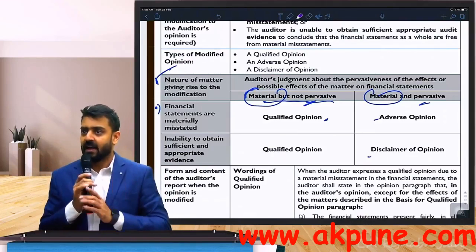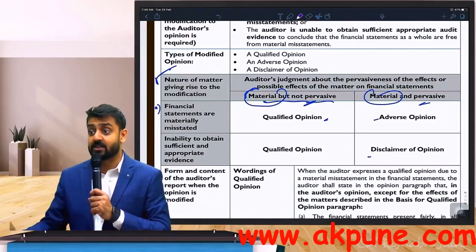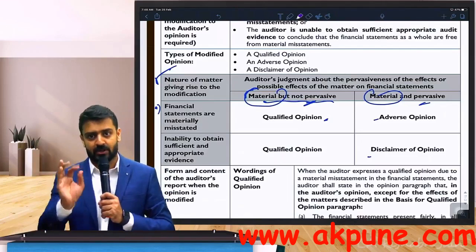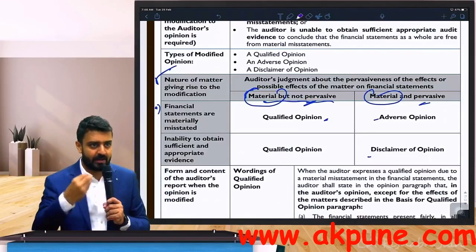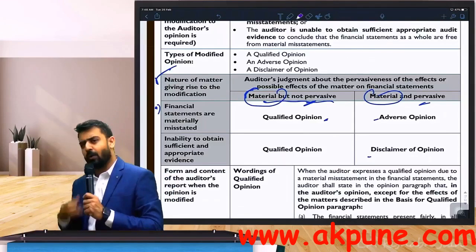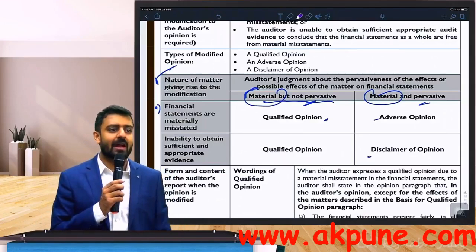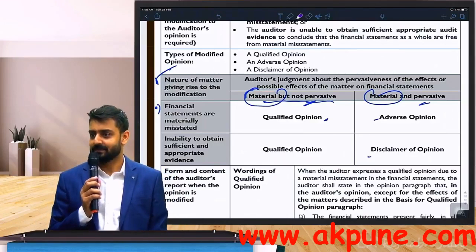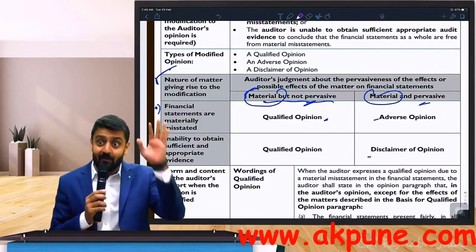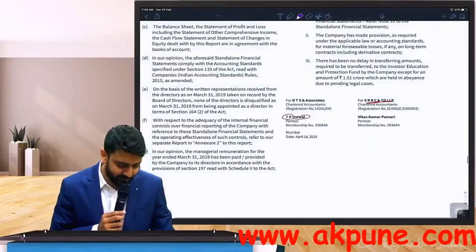So, sir, we understand the word material is common in column 2 and 3, but the only differentiating factor is pervasive. So, listen to me carefully. Now, I try to understand: when you give a clean opinion, what is your language of opinion? Remember, in our opinion, to the best of our information. Do you know this?